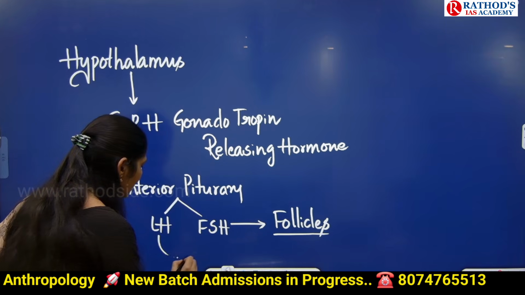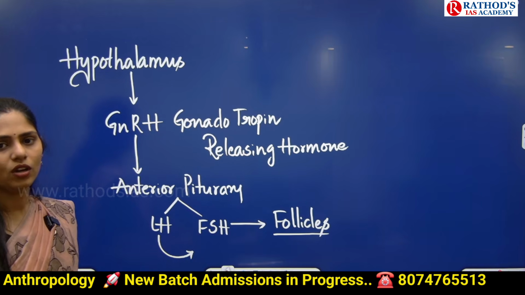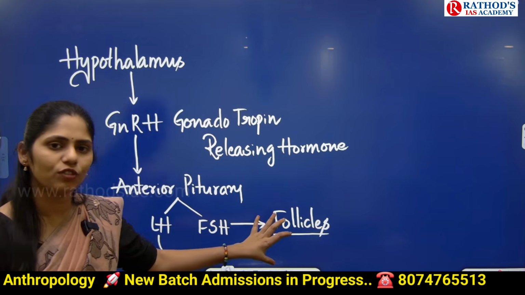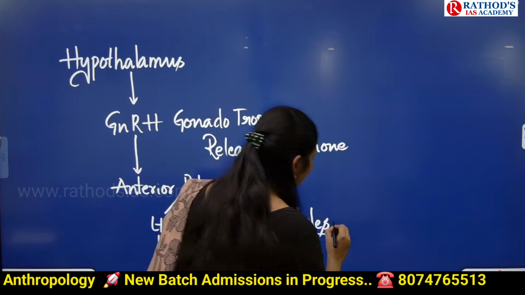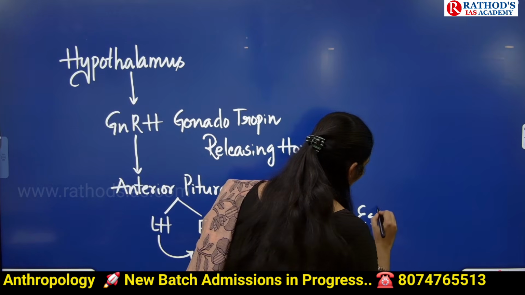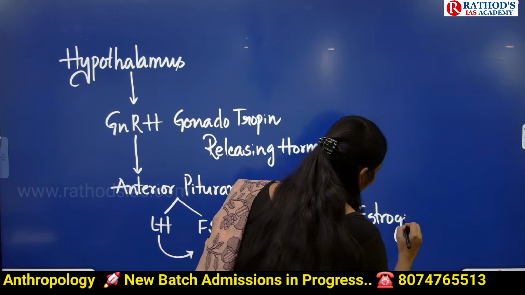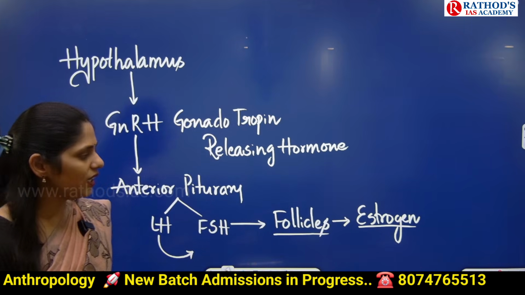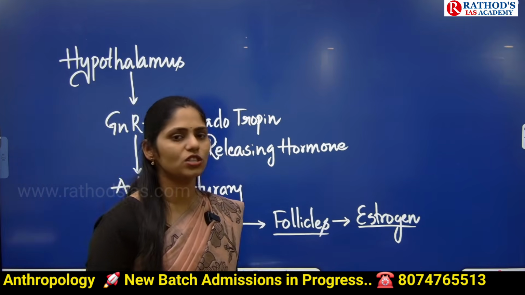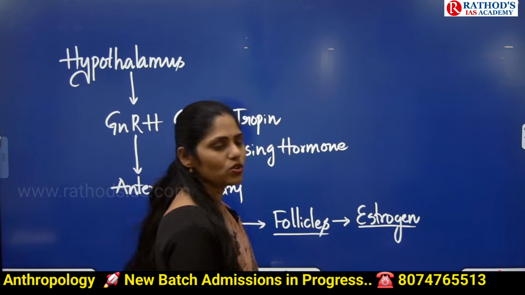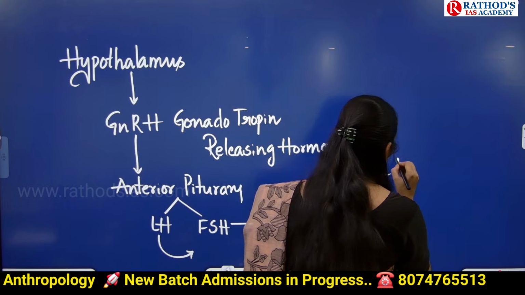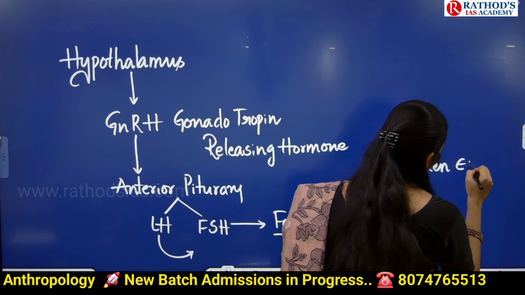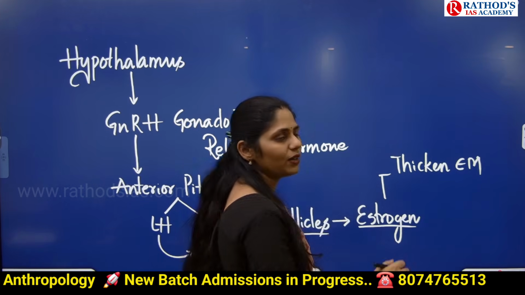And what will this LH do? Okay, I'll tell you about this LH later on. Now, the follicles will release estrogen. Estrogen is again one hormone. Whatever follicles are released from the ovary, they will start to release this estrogen. And what will this estrogen do? Estrogen will thicken the endometrium. So where is this endometrium located?